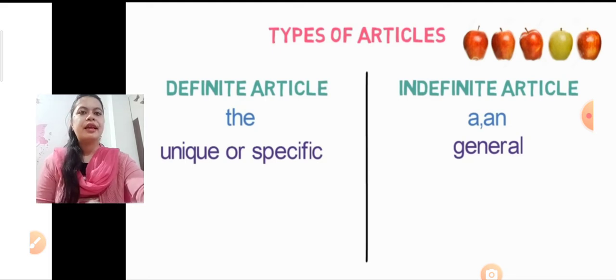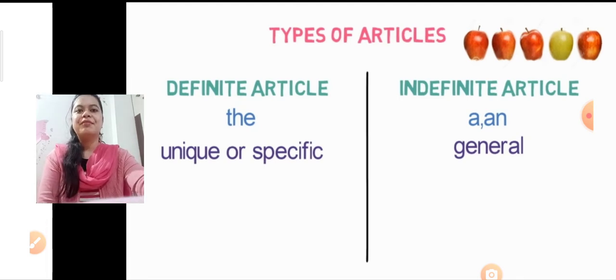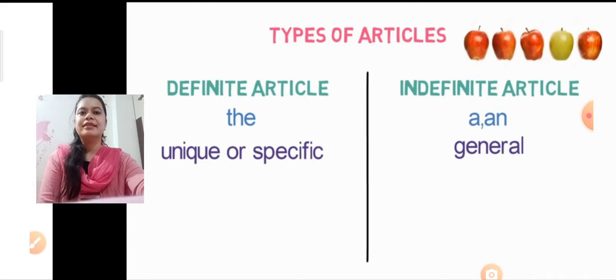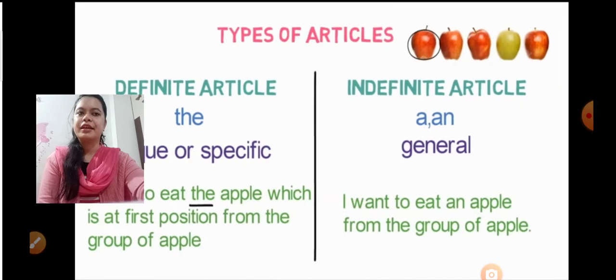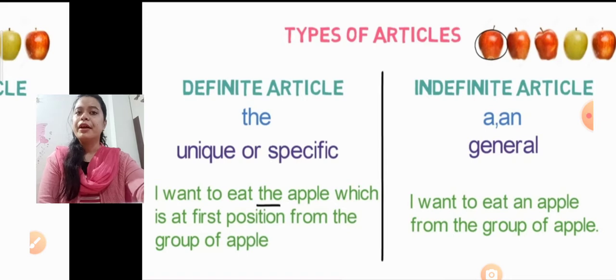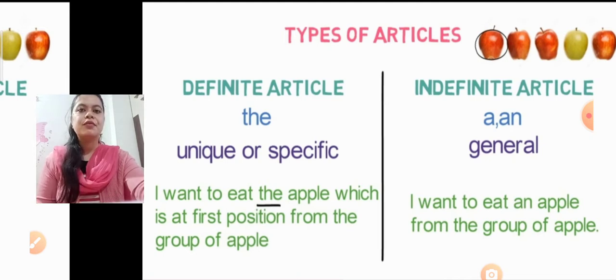Yes, a and an are the same, the only difference is how to use them. Before a vowel we use an and before a consonant we use a. Then we have categorized these articles in two parts, definite article and indefinite article. The is the definite article and a and an are the indefinite articles. We use the when we are talking about something which is unique or specific, and for general things we use a or an.